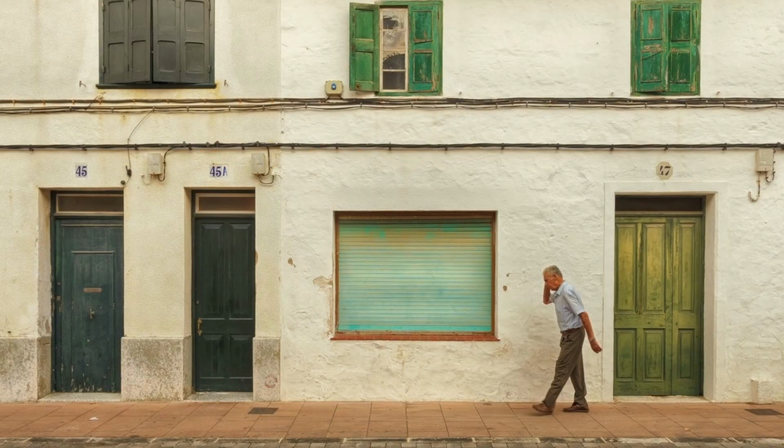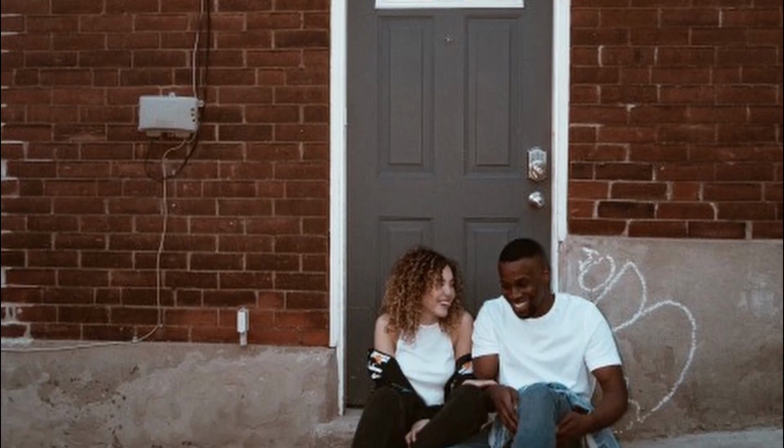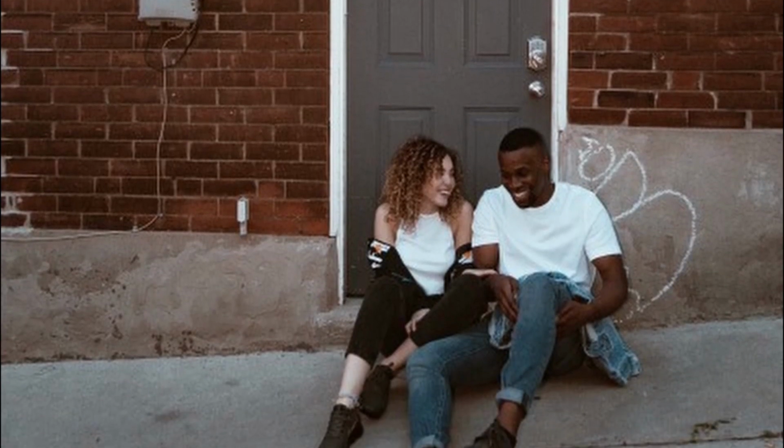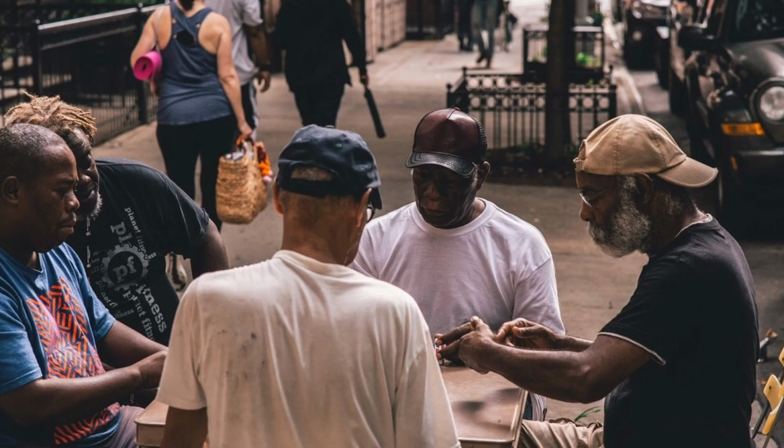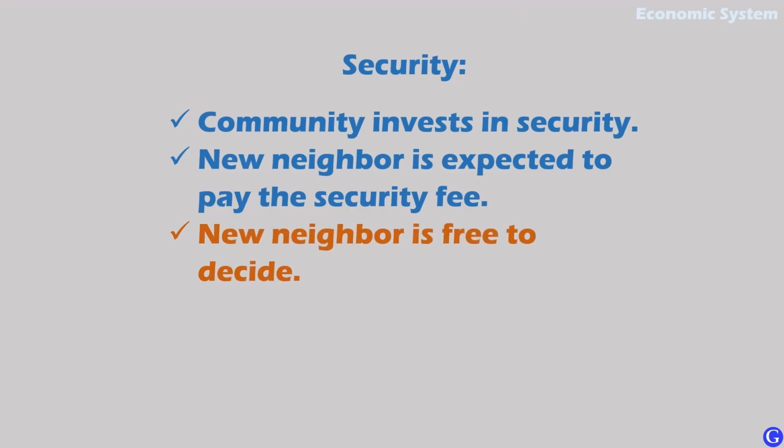Remember that we have said that the market is efficient if individuals are the ones who make the production and consumption decisions. Suppose we apply this rule to the example. In that case, the new neighbor should be allowed to decide whether or not he or she wants to purchase that security service. What is most likely to happen if new neighbors are free to decide?